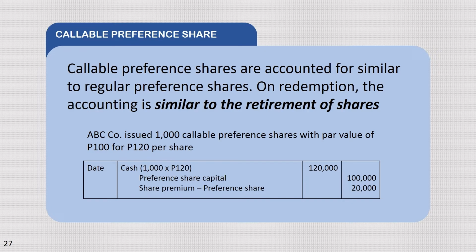Illustration: ABC Company issued 1,000 callable preference shares with par value of 100 for 120 per share. Sa debit side, ang entry ay cash na 1,000 multiplied by 120, it is equal to 120,000. Sa credit side naman ay preference share capital na 1,000 multiplied by 100, that will give us 100,000. At isa pa ay share premium preference shares na 20,000.